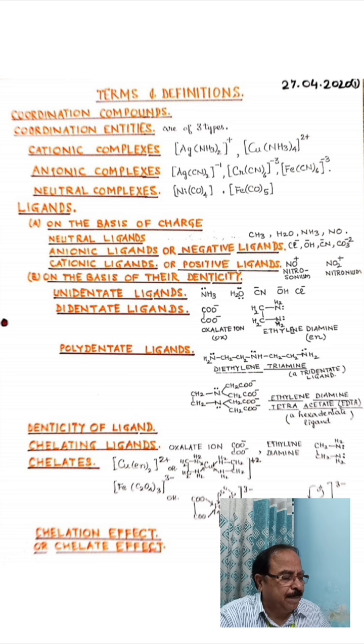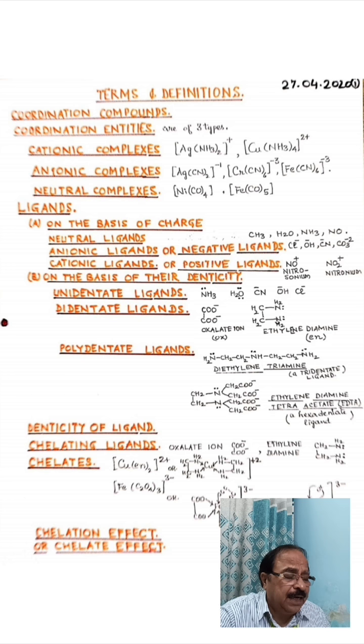In the first, two ligands, ammonia molecules, are bonded to a silver atom, and the overall charge is +1. In the second, four ammonia ligands are ligating with one copper cation, and the overall charge is 2+. So these are examples of cationic complexes.